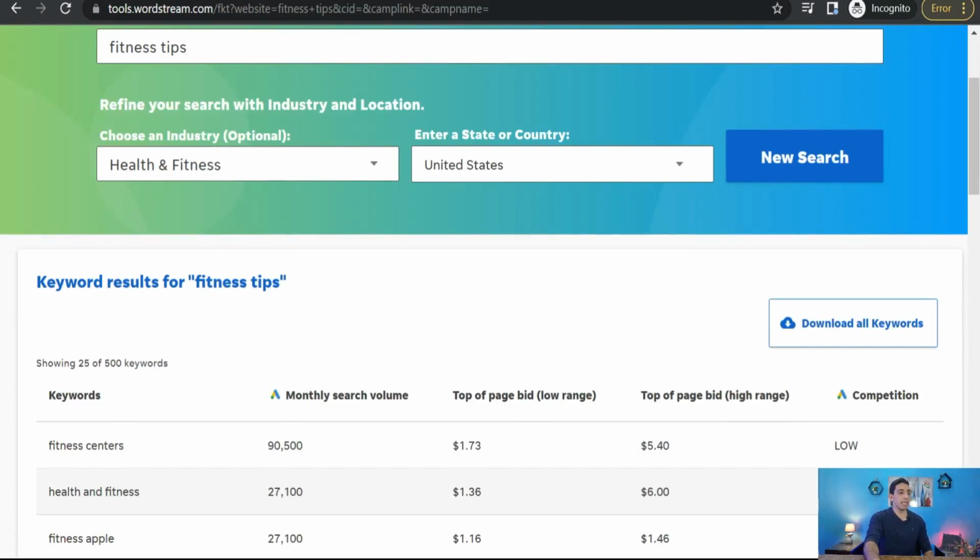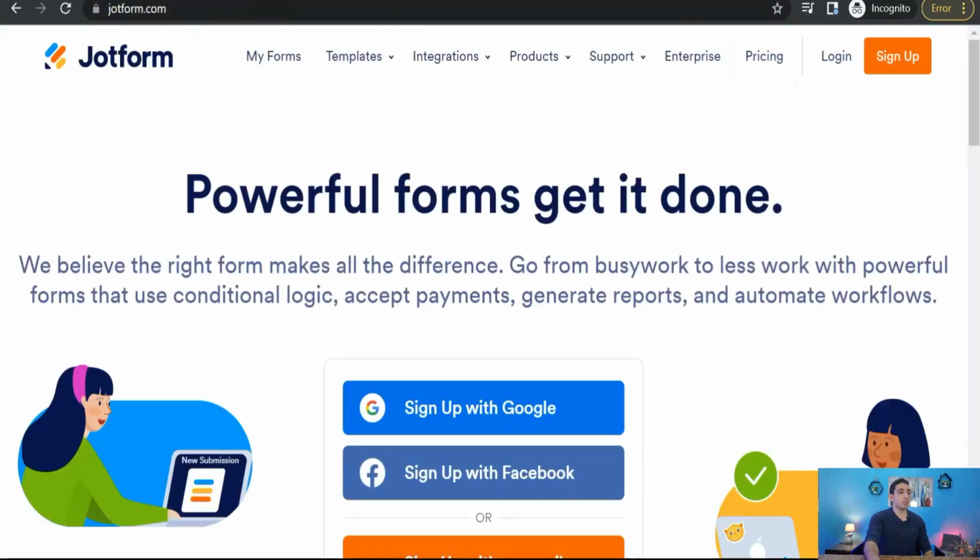And now let's go together to the next website for today. That is Jotform.com.